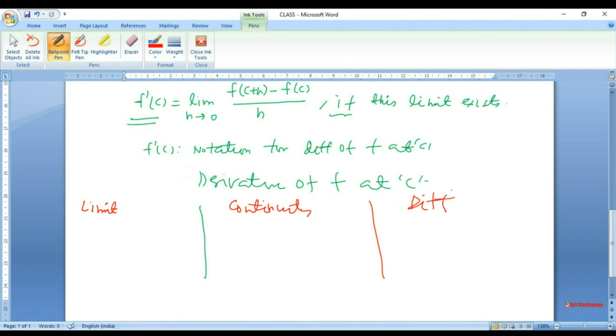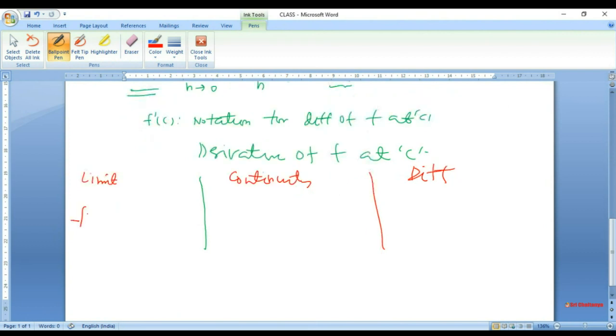In fact, many students are not clear about the last two, continuity and differentiability. For limit, you need to be given function f in c minus delta, c plus delta. You can subtract c from it. We don't need to r. For continuity, we need c minus delta, c plus delta to r. For differentiability, we need c minus delta, c plus delta to r.